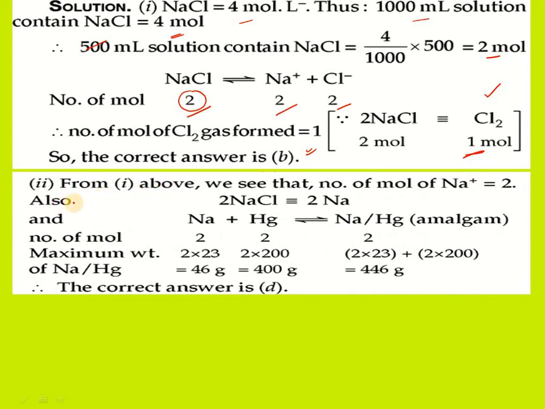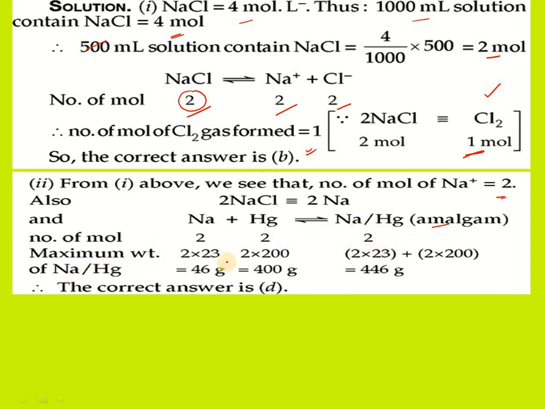Next, from the above we can see that the number of moles of Na plus is 2. So this sodium, if it unites with mercury, forms sodium amalgam. So 2 moles of sodium gives 2 moles of amalgam.